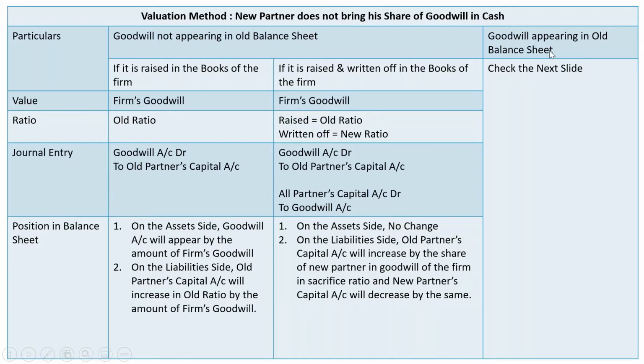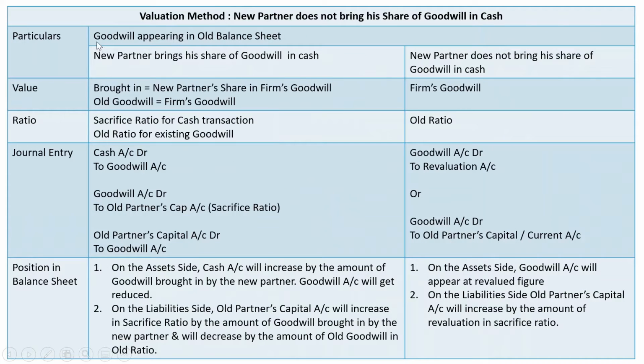If the goodwill is appearing in the old balance sheet, and new partner is bringing his share of goodwill in cash, in that case, what should we do?